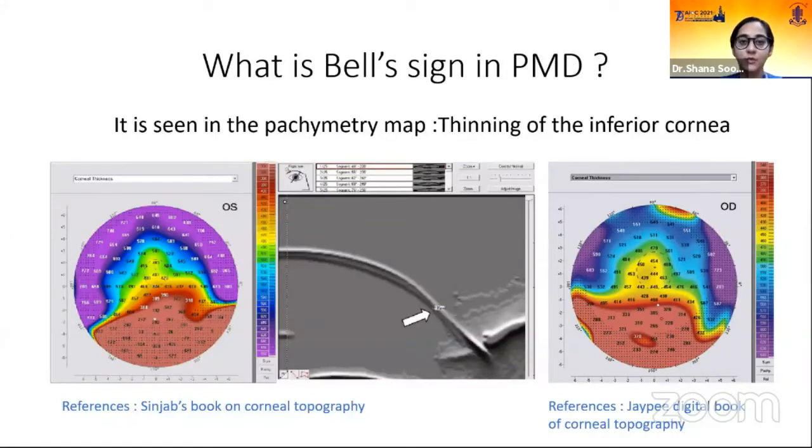More about the details of what is Bell's sign in PMD, it is seen in the pachymetry map, thinning of the inferior cornea, and it gives a typical appearance of a bell and its gong as seen on the right side. The reference is JP Digital Book of Corneal Topography and Sinjap's Book of Corneal Topography.